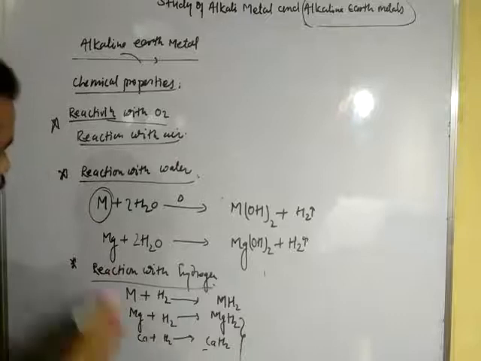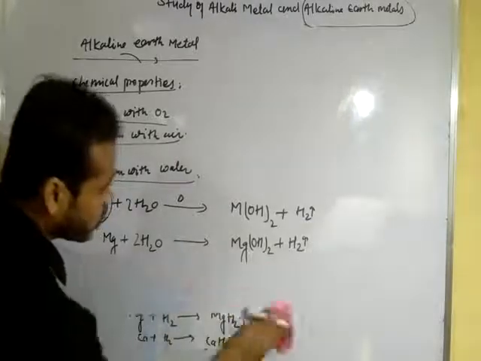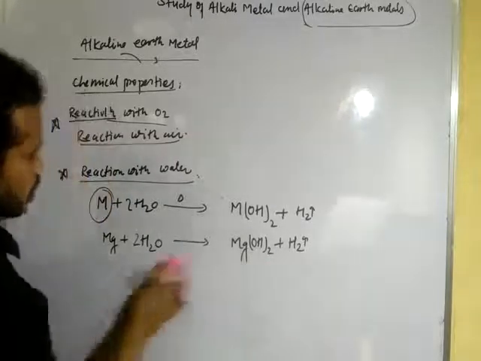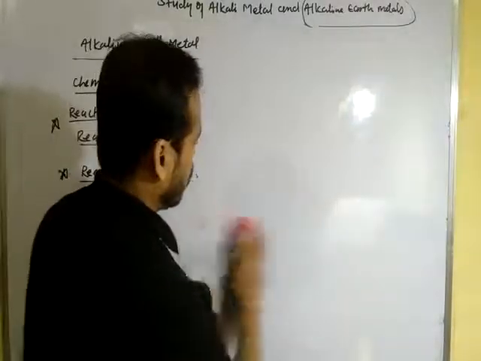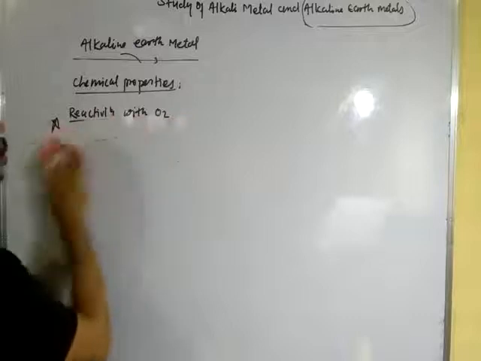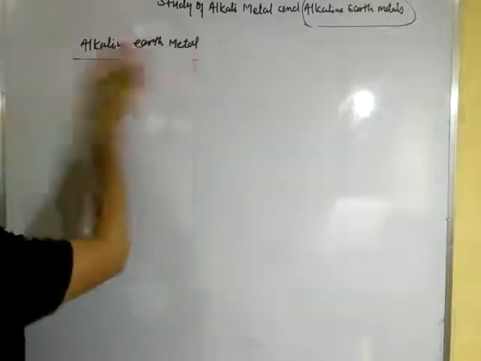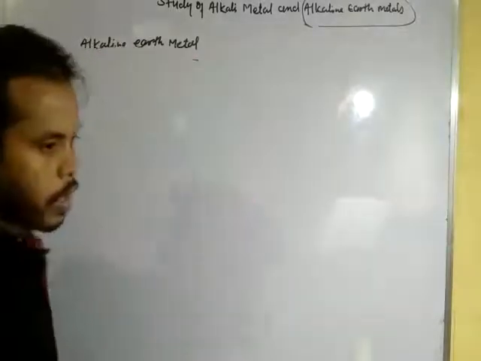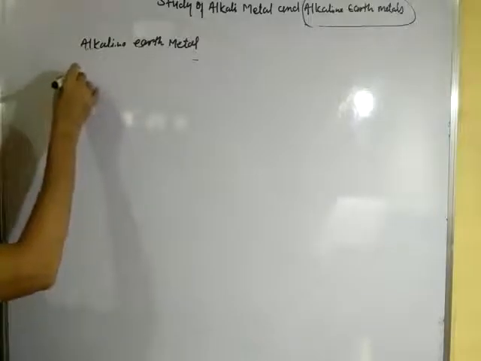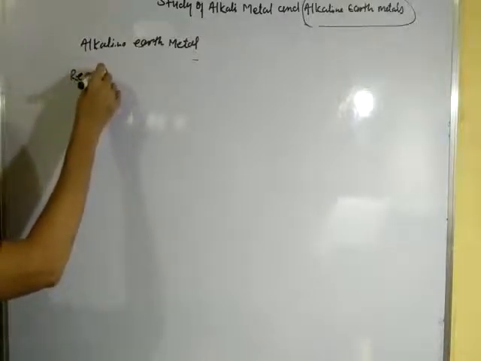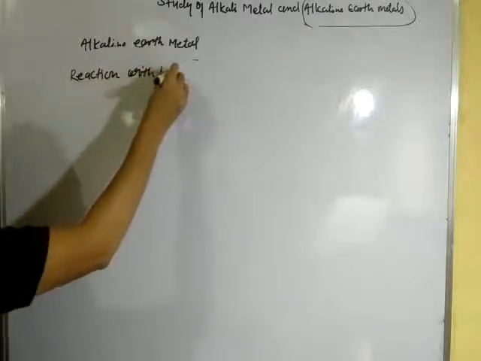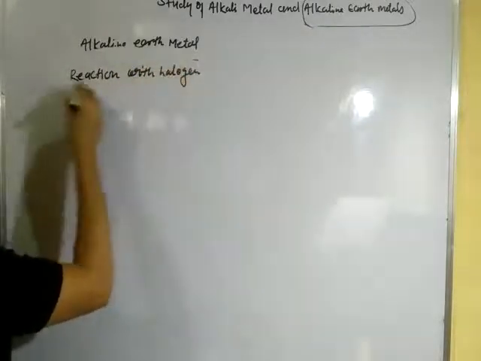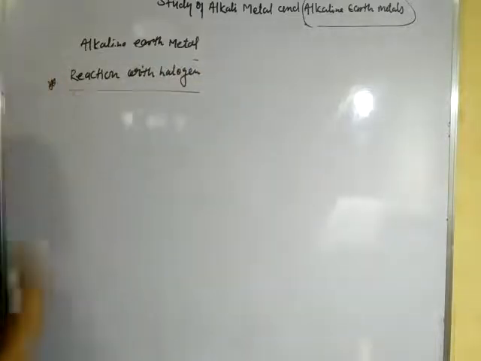Now, the last reaction I'm going to write is reaction with halogen. Here you can see reaction with halogen.